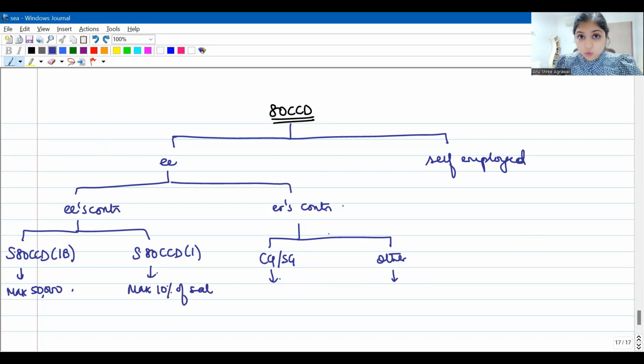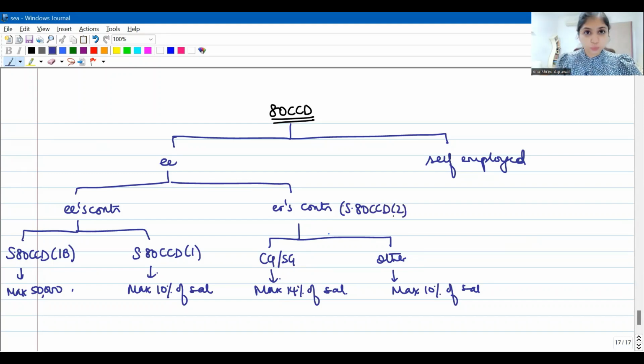If the employer is contributing and that employer is central government or state government, maximum 14% of salary is what you can avail. And if any other employer is contributing, then you can avail a maximum deduction of 10% of salary. Now, whether central government, state government employer, or any other employer, the employer's contribution gets covered under Section 80CCD subsection 2.